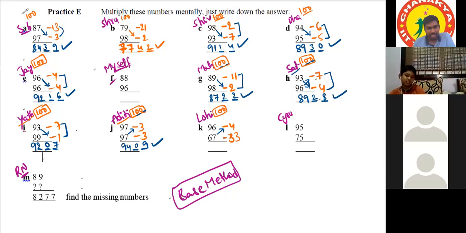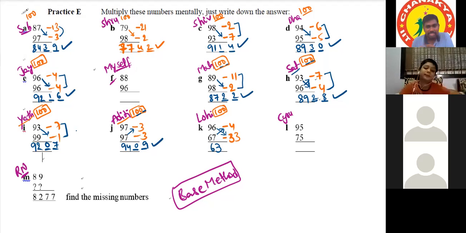Both will result the same only. What is 67 minus 4? 67 minus 4 is 64. No. 67 minus 4 is 63. 63. What about 96 minus 33? It is again 63 only. Yes, it is also 63.